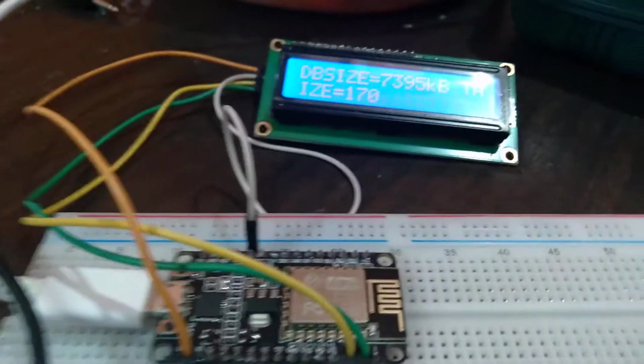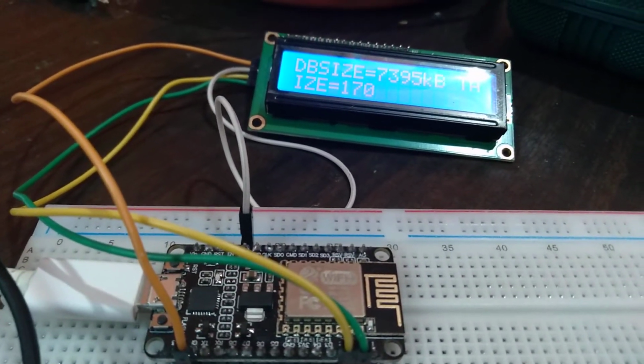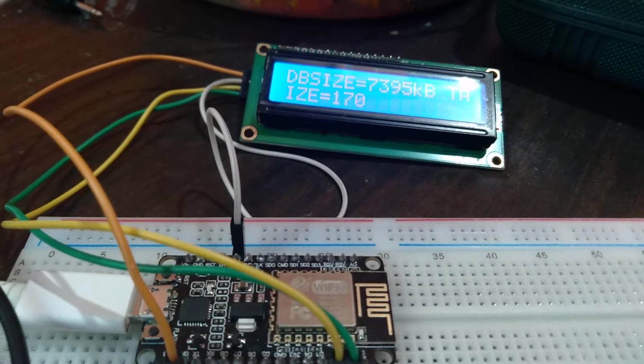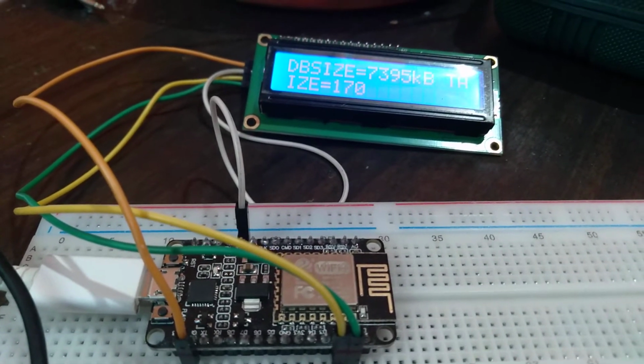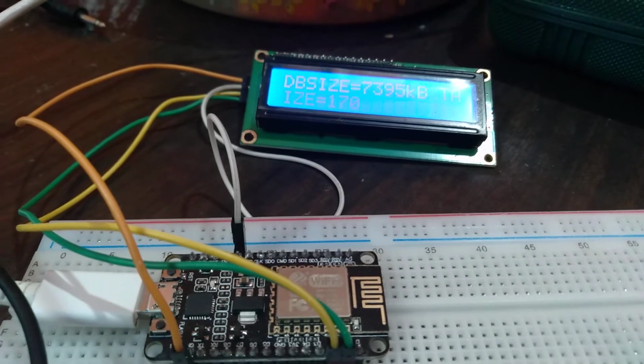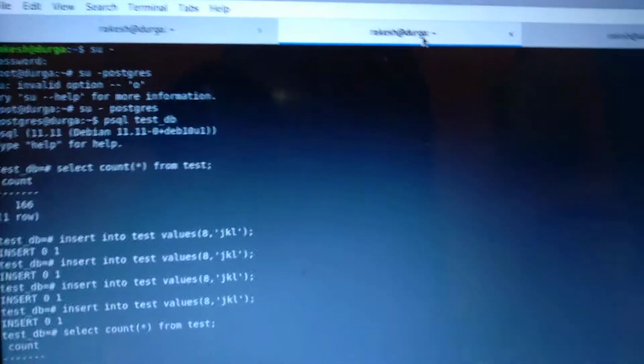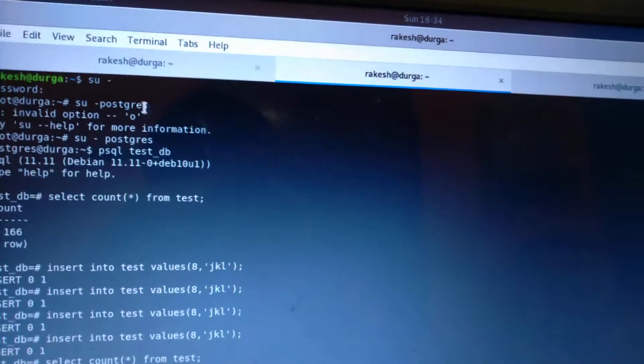And parallelly, here you can see my ESP8266 controller. Using this controller, I am retrieving that information from the cloud on a real-time basis. As you can see here, the program is running consistently at a given time interval, say 1 second here.